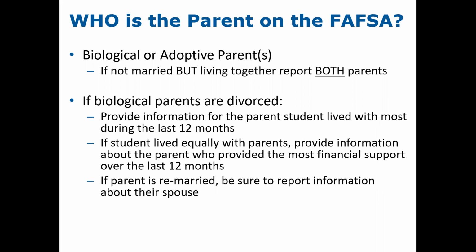If the student lives equally with their parents, they would provide information about the parent who provided the most financial support over the last 12 months. If that parent is remarried, the stepparent or the parent's spouse becomes the other parent for the purposes of the FAFSA form and would be required to include their information as well.